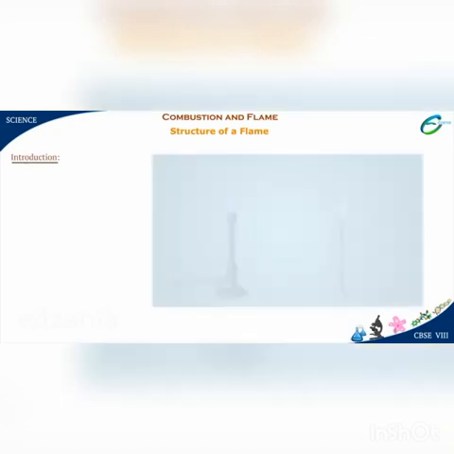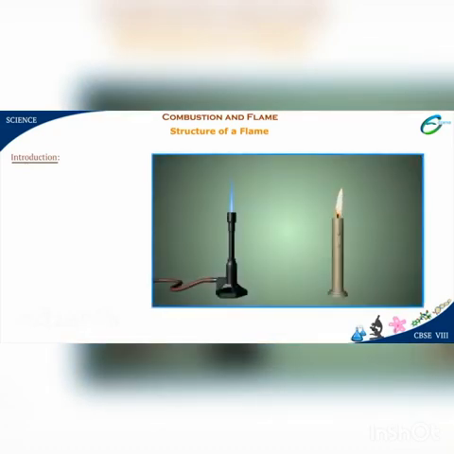Combustion and flame. Introduction. Observe the flame of the LPG and the candle. Can you see that the flame of the LPG is clean blue in color and does not leave any other gases? On the other hand, the candle burns with a yellow luminous flame, leaving behind black soot or residue.